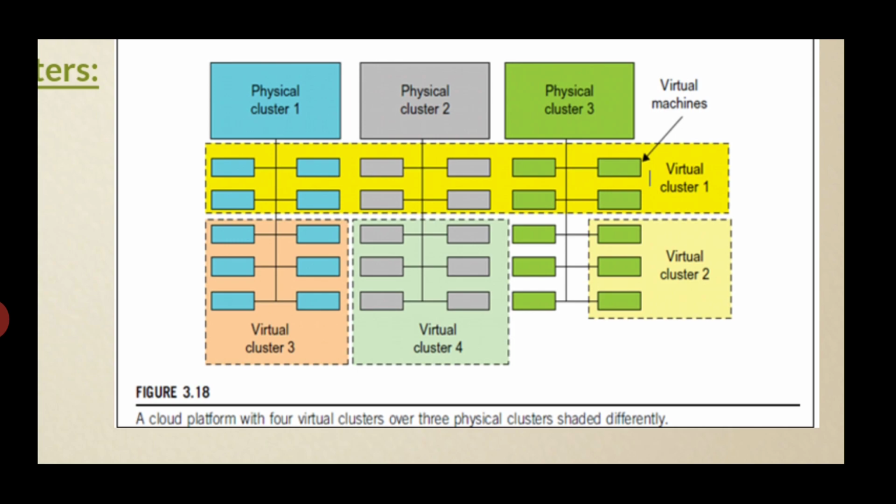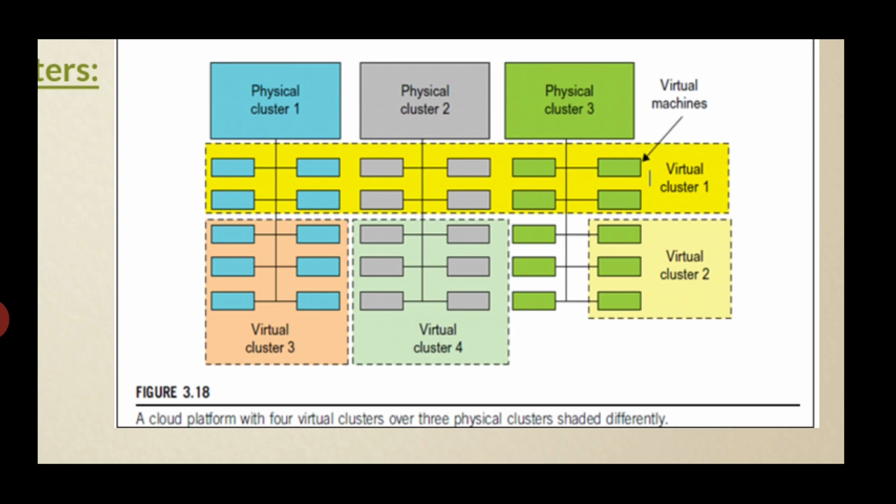The figure illustrates the concepts of virtual clusters and physical clusters. Each virtual cluster is formed with physical machines or virtual machines hosted by multiple physical clusters, so the virtual cluster boundaries are shown as distinct boundaries.